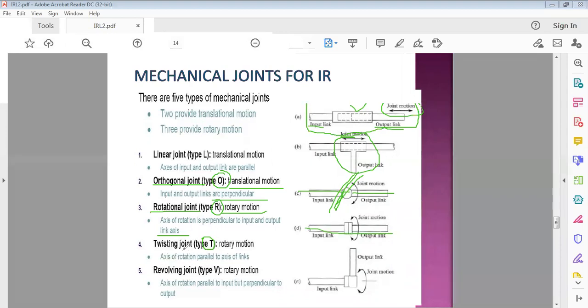And the revolving joint is denoted as V. Here the axis of rotation is parallel to the input link and perpendicular to the output link. So these joints are very, very important in industrial robots.